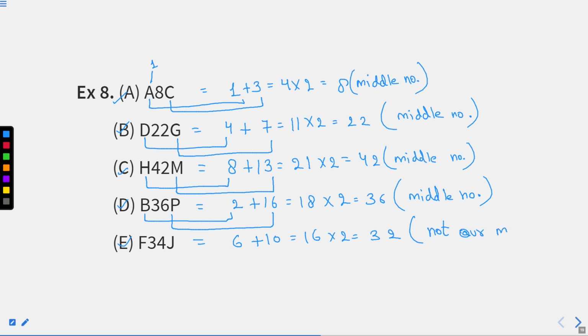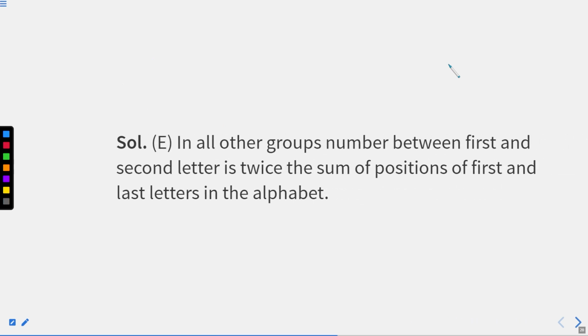our middle number. So you can easily figure out which one is different. Option number E is different because it is not satisfying the conditions which are satisfied by option A, B, C and option D. I hope you are clear with this part. I have explained to you in detail the concept behind this, right? Now you can check here as well.